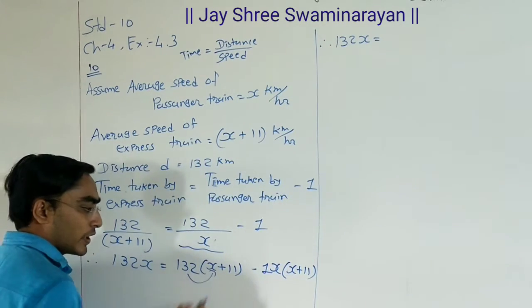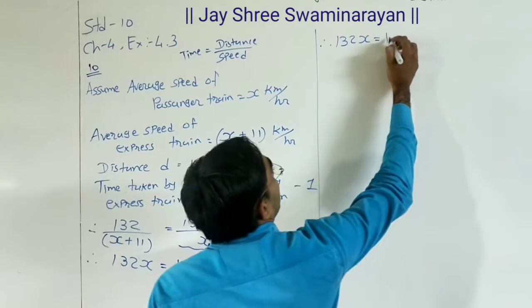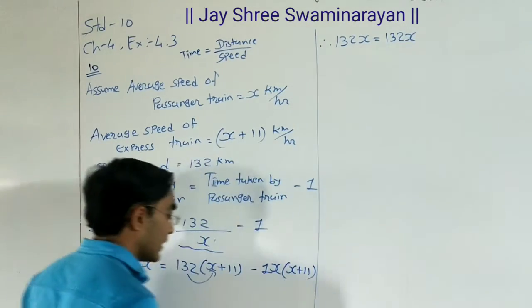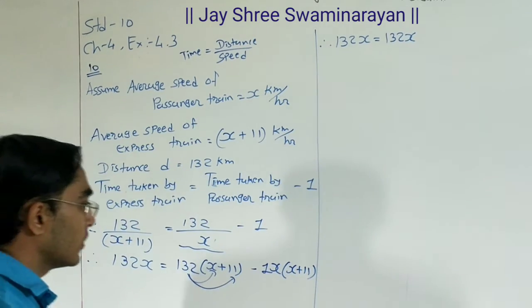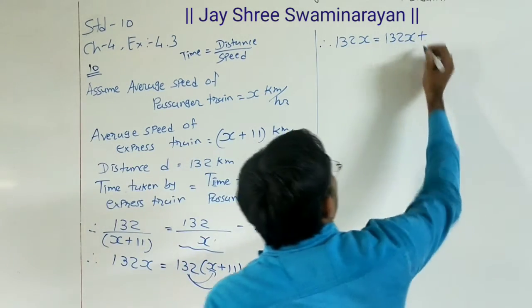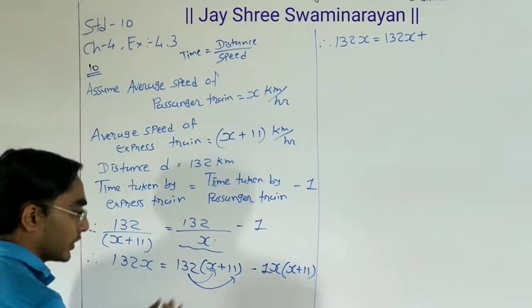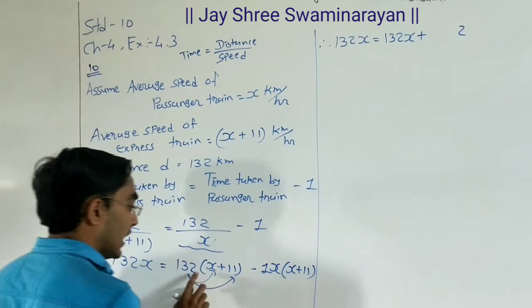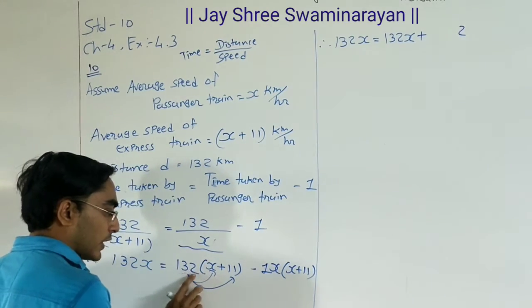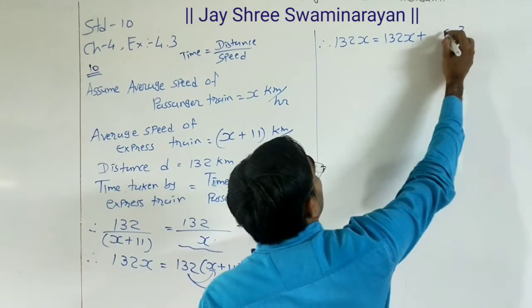Here 132 multiplied by x is equal to 132x, then 132 we need to multiply with 11. Now multiplication with 11, we can directly write the answer. First of all, this unit digit 2. Then add this 2 with 3, 2 plus 3, 5.